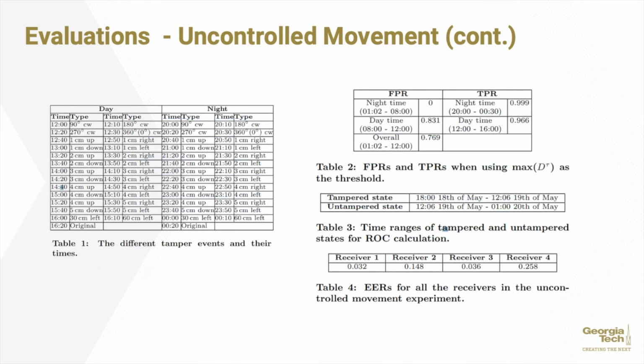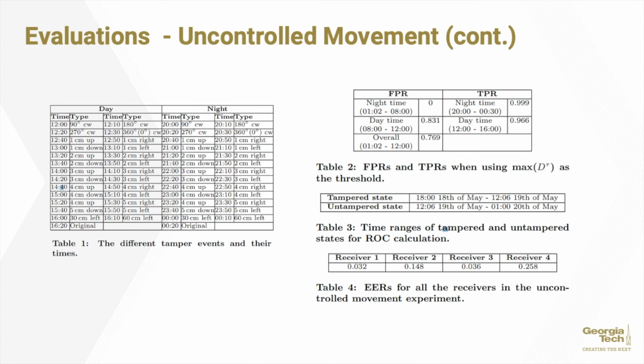The first of those methods, being the maximum distance method, was evaluated using data from the tamper events as displayed in Table 1. The false positive and true positive rates using the max DT method are seen in Table 2, with both nighttime and daytime values being collected. These false positive and true positive rates exist on a scale from 0 to 1.